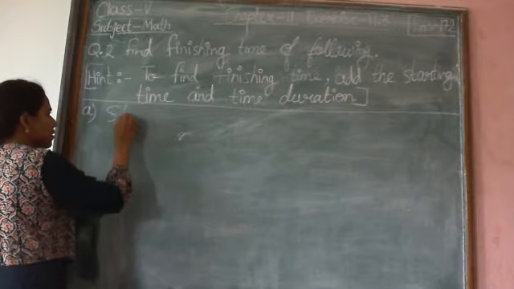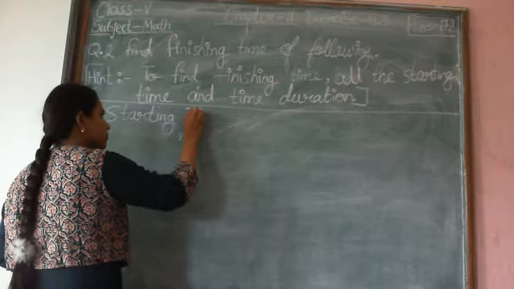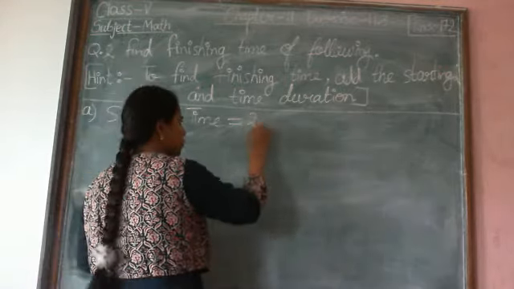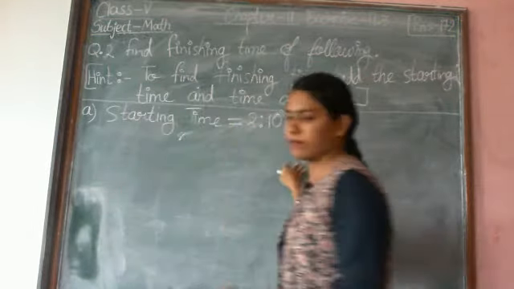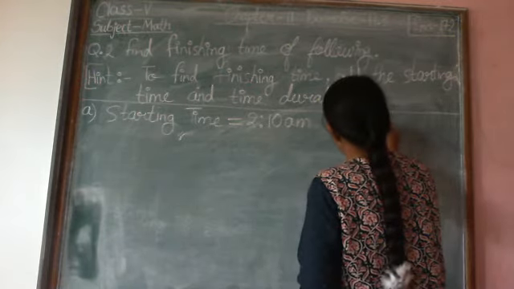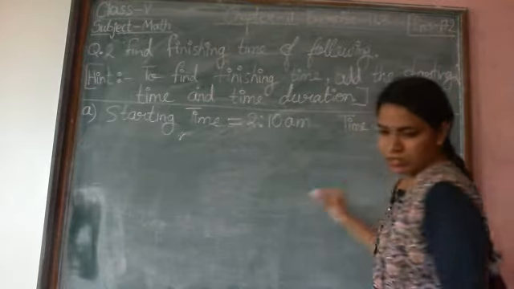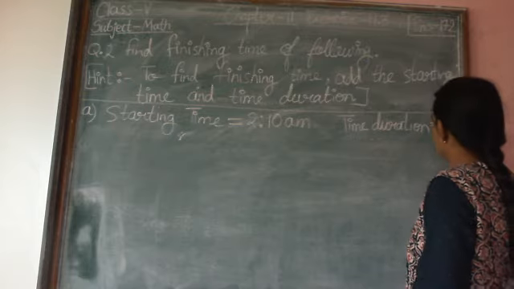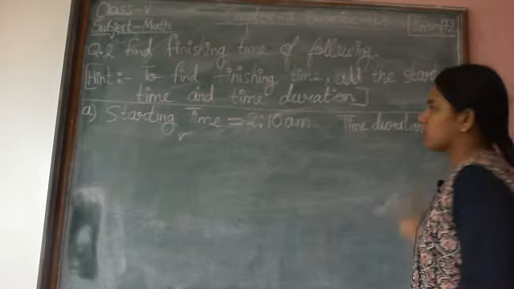Two things are given. Starting time is given, and time duration is also given. Time duration is 3 hours 20 minutes.